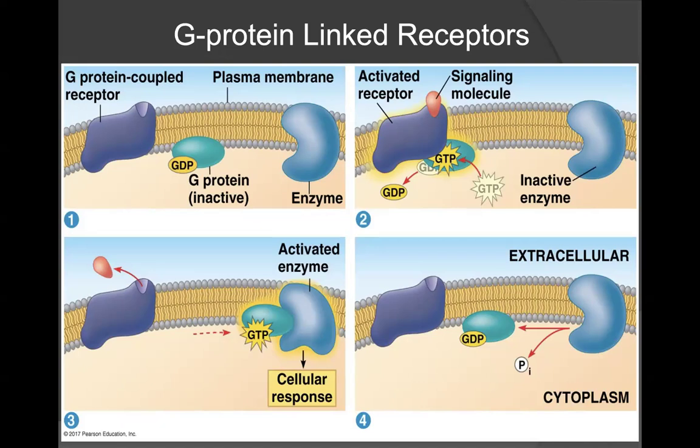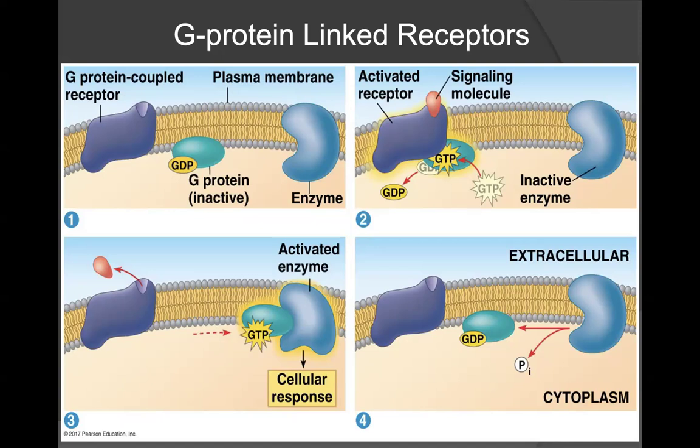If you remember, we have ATP and ADP. So when we have GDP or GTP, this is very similar to the structure of an ATP molecule. It can easily be hydrolyzed to form GDP, or it can easily have another phosphate group attached to it to form GTP. And also within the membrane, nearby to the receptor and G protein, we will have our target enzyme.